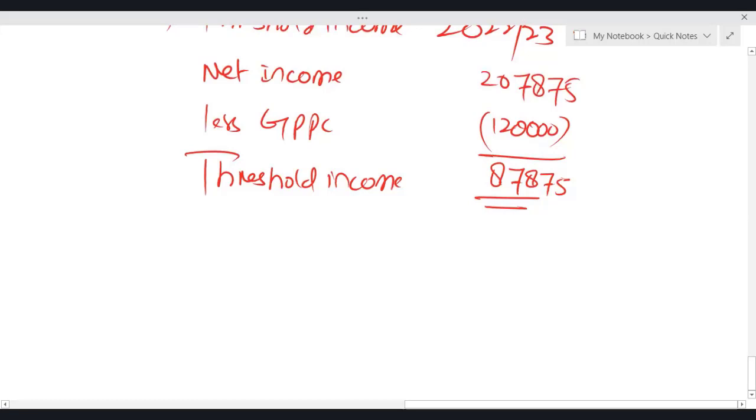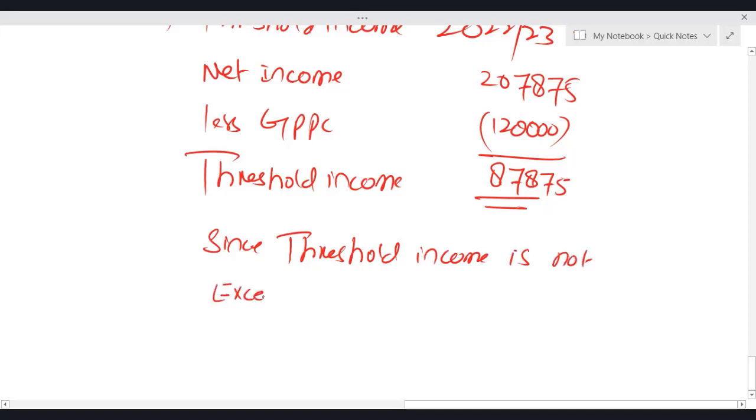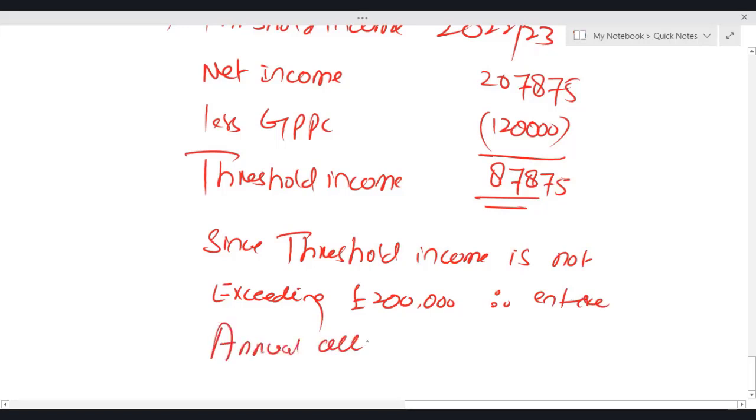So simply, since threshold income is not exceeding 200,000, therefore the entire annual allowance 40,000 is available.